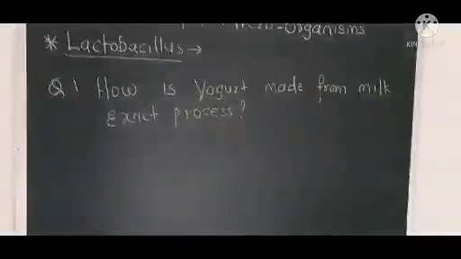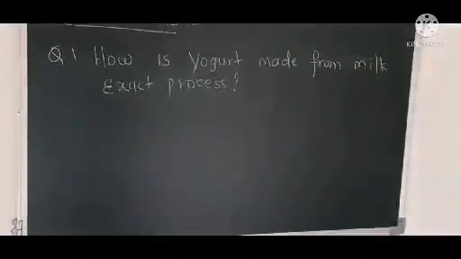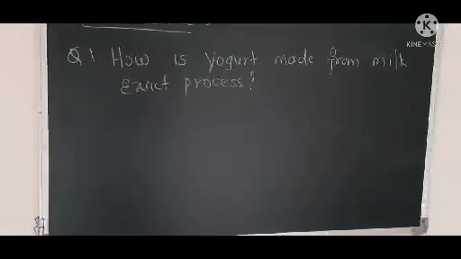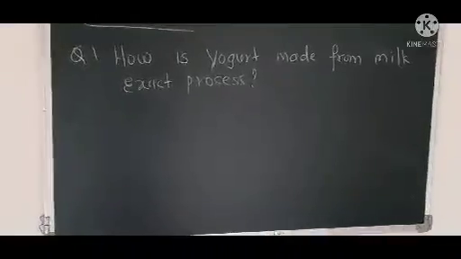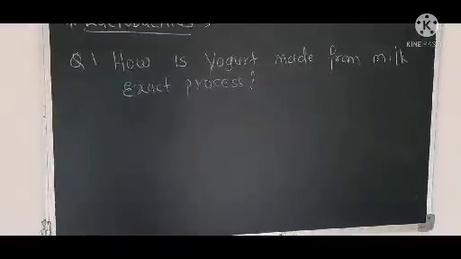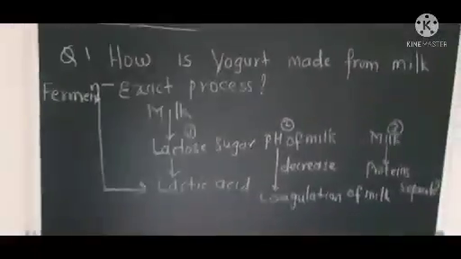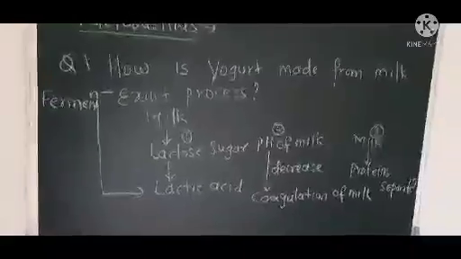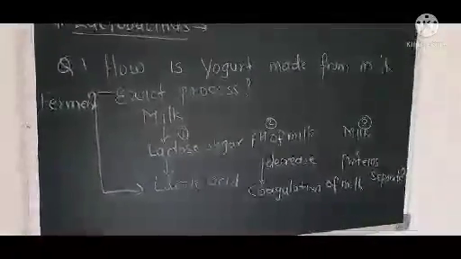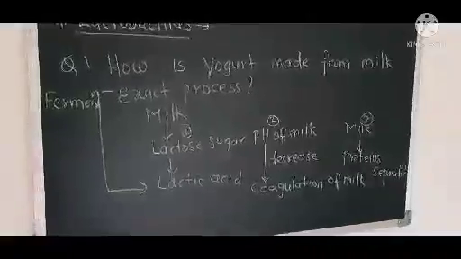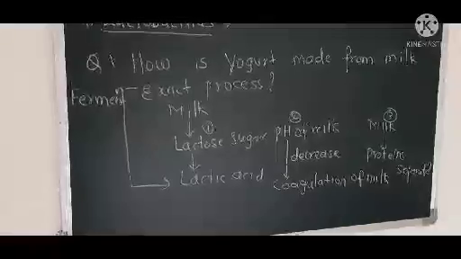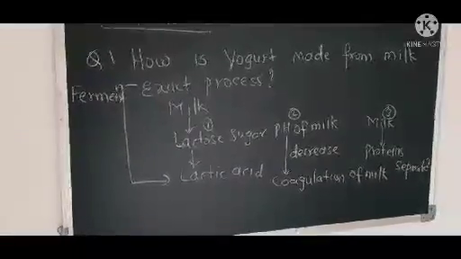We will move to the next topic: how yogurt is formed from a milk sample, what the exact process is, and how the Lactobacillus culture participates in the production of yogurt from milk. We will study that. The conversion of milk into yogurt involves 3 steps, and all 3 steps together are nothing but a process of fermentation. You can call it fermentation.